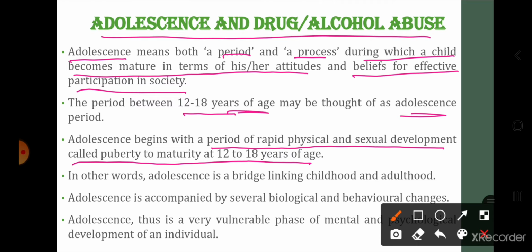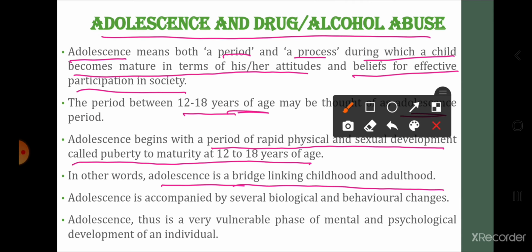So basically during adolescence there will be rapid physical and sexual development in an organism, जिसको हम puberty बोलते हैं, जहाँ पे फिजिकली यानी ग्रोथ प्रोसेस फास्ट होता है, अपने बॉडी के जो सेक्सुअल सिस्टम या रिप्रोडक्टिव सिस्टम है, वो फंक्शनल बनता है, it begins to grow fast and it begins to show the effects. In other words, it is a bridge linking the childhood and adulthood. Adolescence is accompanied by several biological and behavioral changes. So there are various changes seen in the person during the adolescence period.